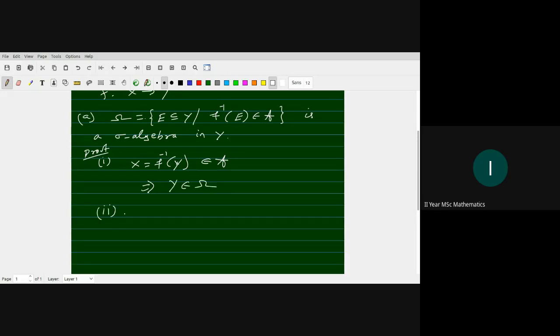Second point: we know that f inverse of E complement is f inverse of E whole complement, right?